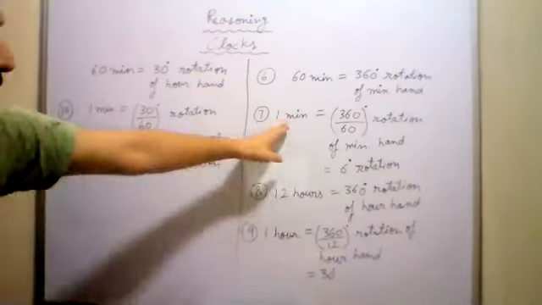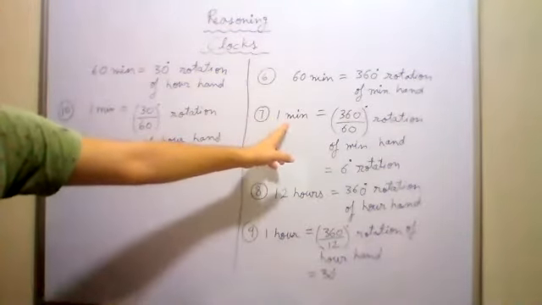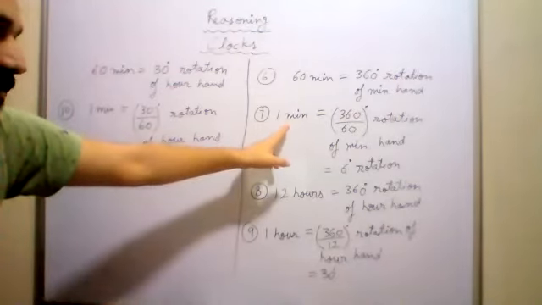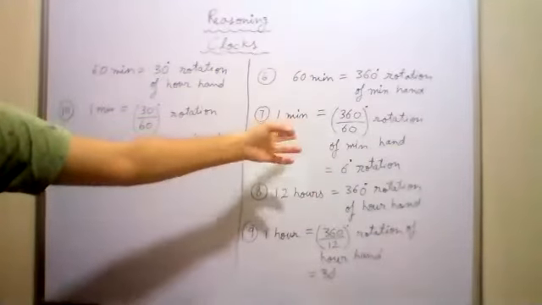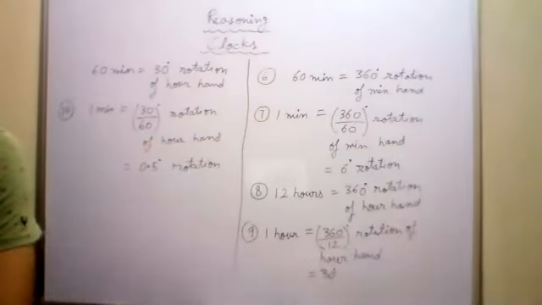Simple सी बात है. 1 minute में it is covering 6 degrees. 42, sir. Yeah, correct. 42 degrees is the right answer. In 1 minute, the angle covered is 6 degrees. So the angle covered in 7 minutes will be 6 multiplied by 7, 42 degrees. Okay, now is it clear?